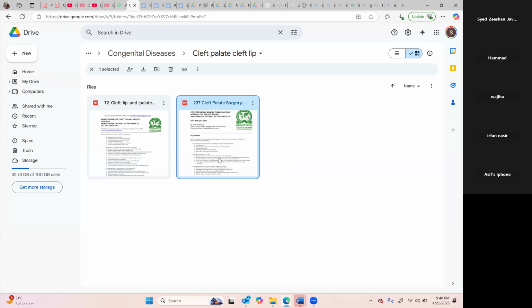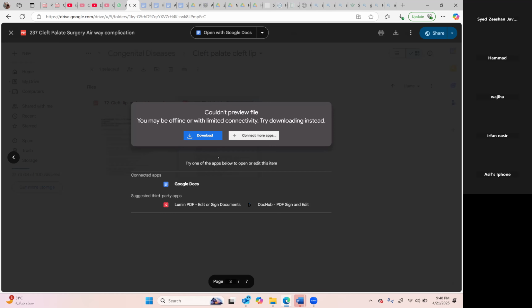Anyways, so cleft lip, cleft palate. Actually, the difficulty is that because there is a gap, if there is cleft palate, there will be a problem in ventilation. Okay. So what will be your choice to intubate the baby?